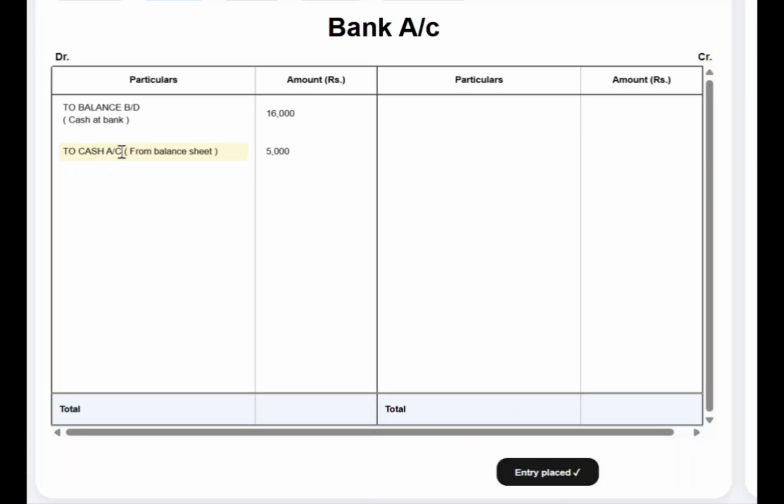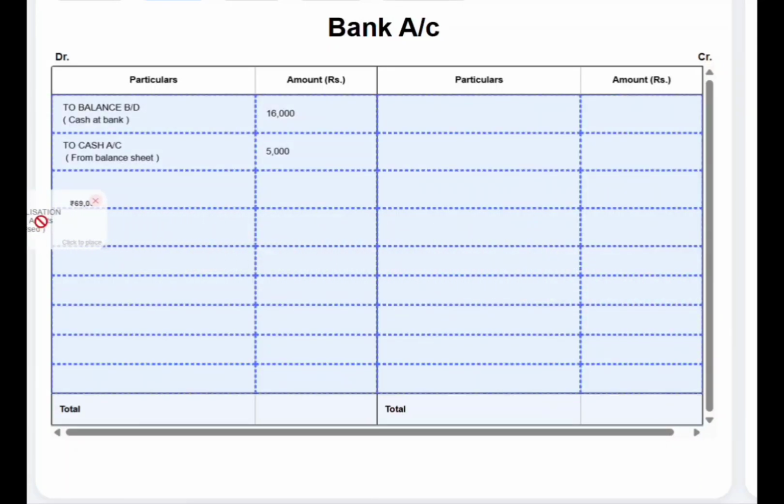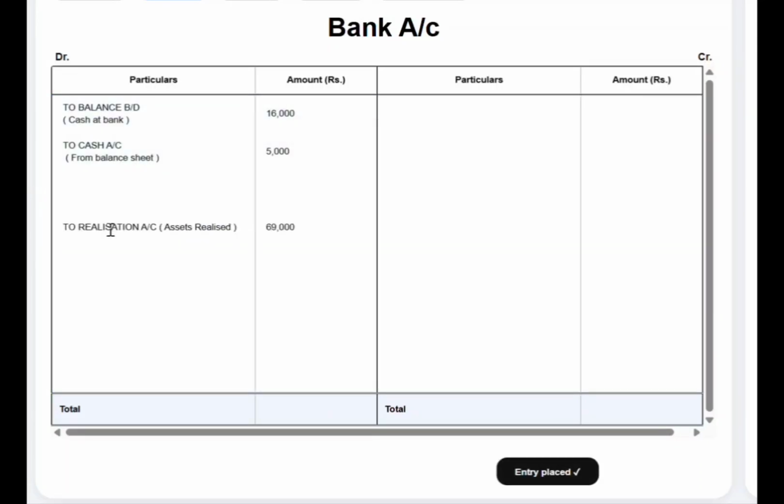Now on the debit side of the bank account, we have to write the receipts. So here we have received the amount through realization of the assets. So write "To realization account", the total amount of the assets realized from the realization account, and transfer it to the debit side of the bank account. The total is 69,000. Now with this, the receipts are done in the bank account.